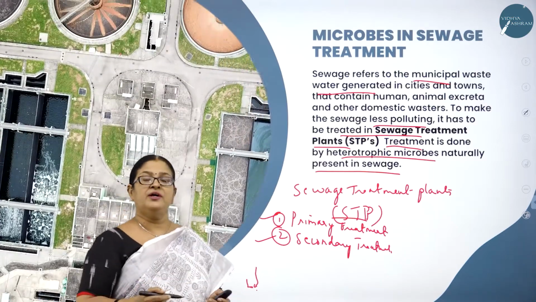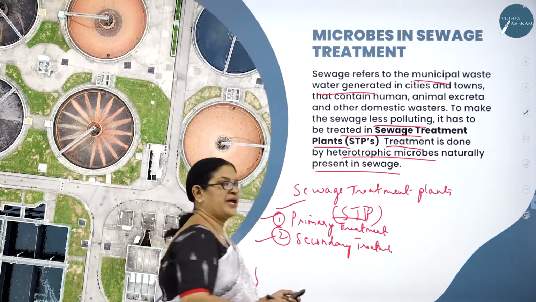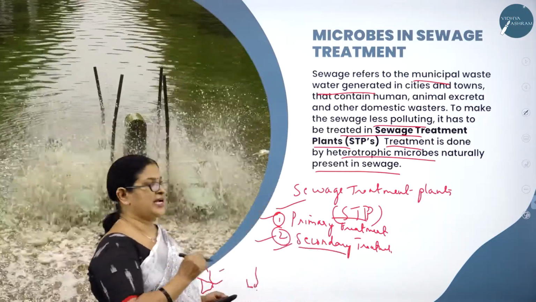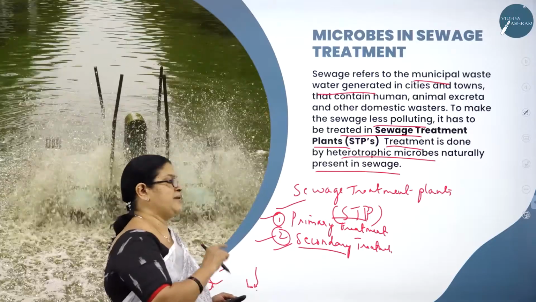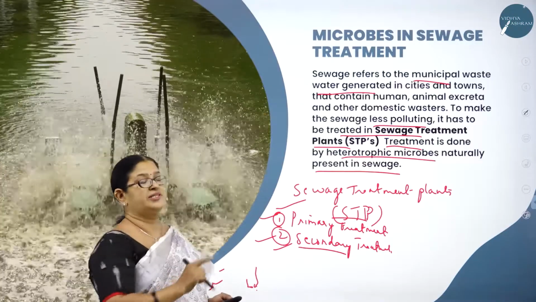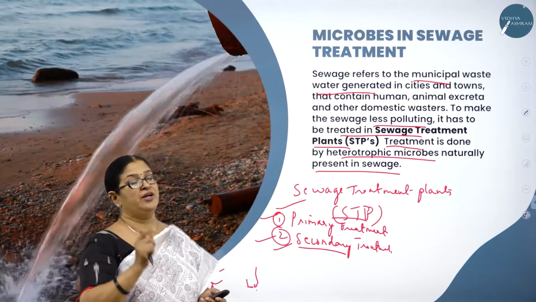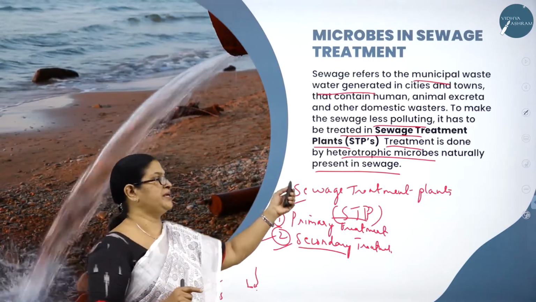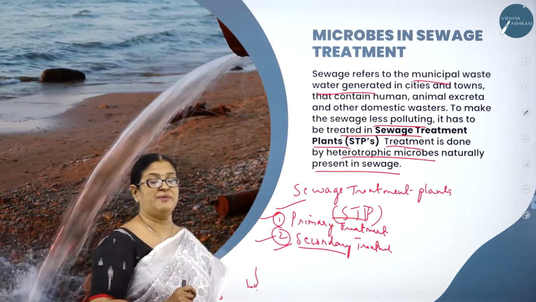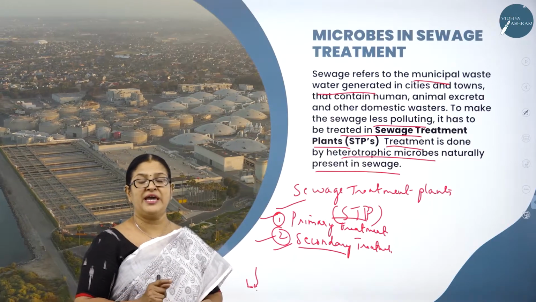And the process of sewage treatment is done in two very important steps. One is called the primary treatment and the second one is called the secondary treatment. Now let us understand one by one. What is primary treatment and what is secondary treatment? As I said, this particular concept, sewage treatment, is very important from the examination point of view, and you are definitely going to get a question from this concept. Please do learn this concept, as it is definitely going to appear in your second PUC board examination.